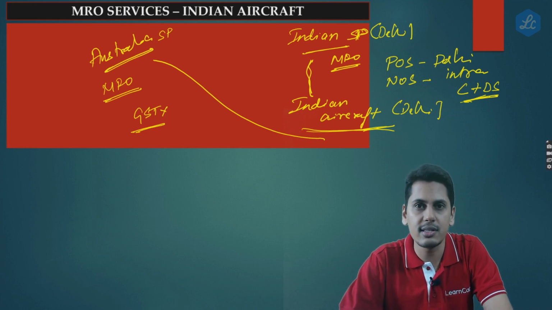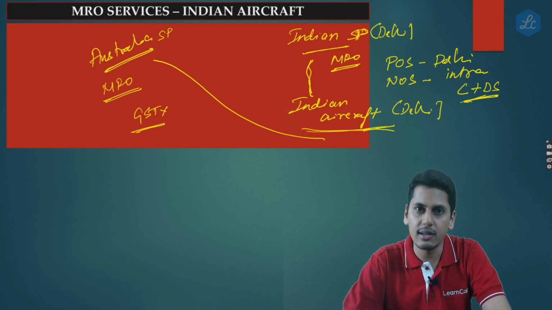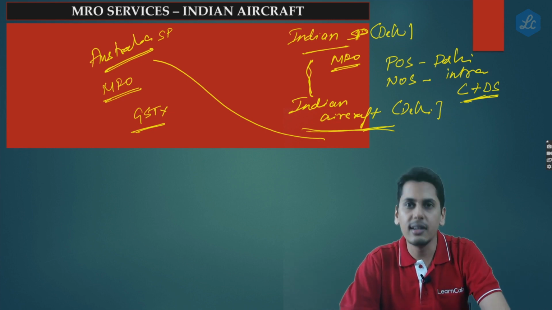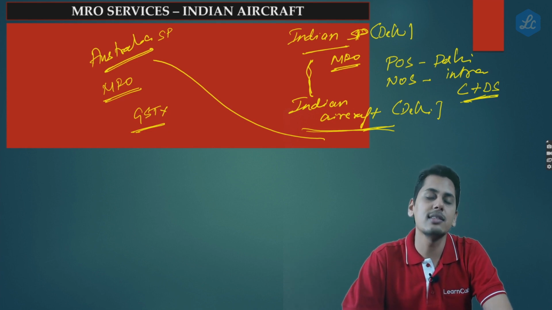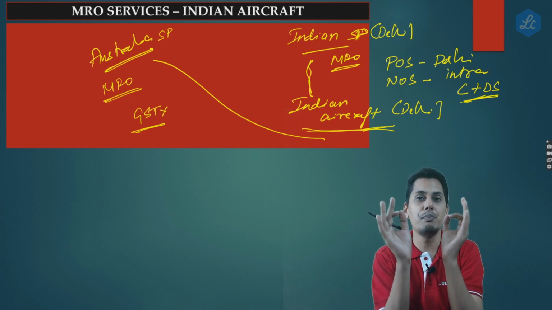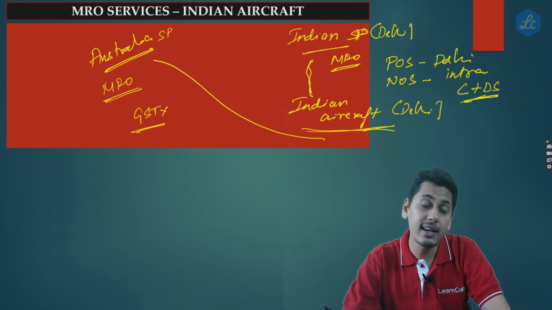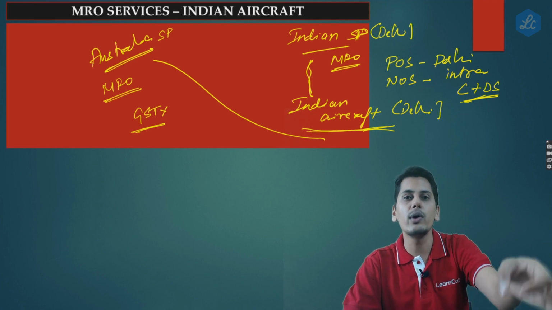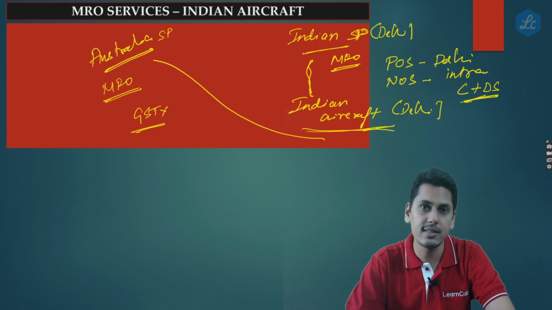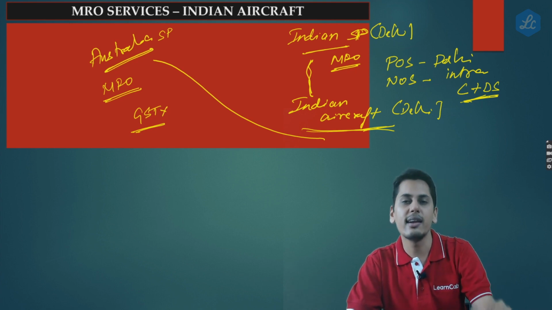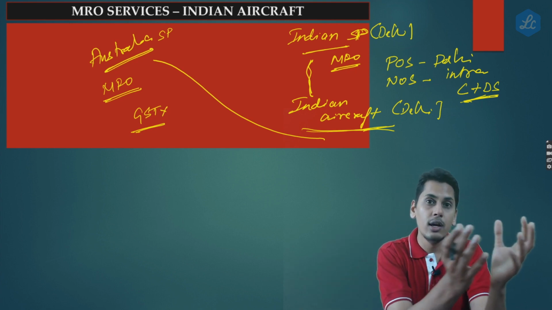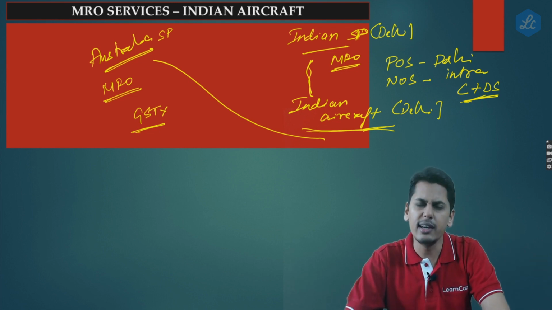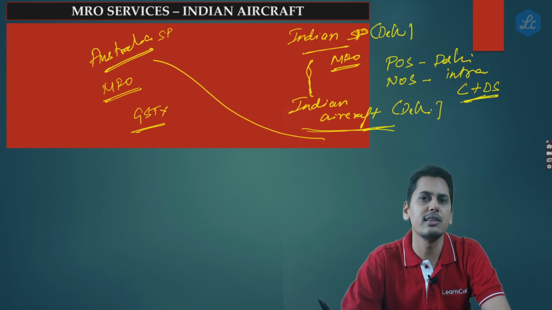Which section would give you the place of supply? Friends, is it goods or services? It is services. Section 12 or section 13? It is going to be section 13 because the service provider is from outside India. In section 13, is it getting covered under section 13 subsection 3 clause A, where the recipient of service should make the goods available to the provider of the service so that the provider of service can perform the services? The answer is yes. The Indian aircraft or the Indian airline company has to make the aircraft available to the foreign supplier so that the foreign supplier can perform his services on these goods. It is squarely getting covered under 13 subsection 3 clause A.